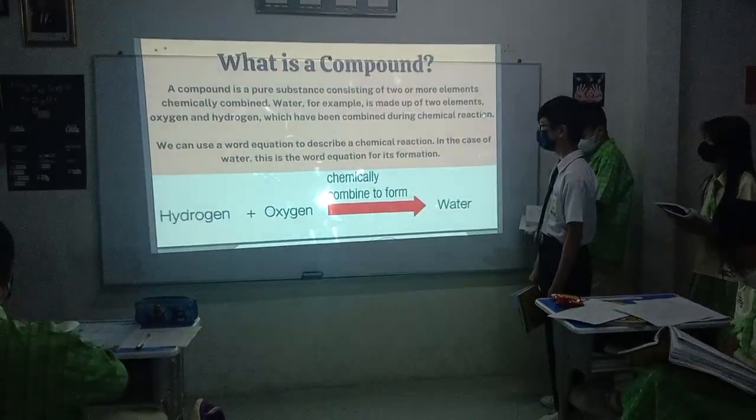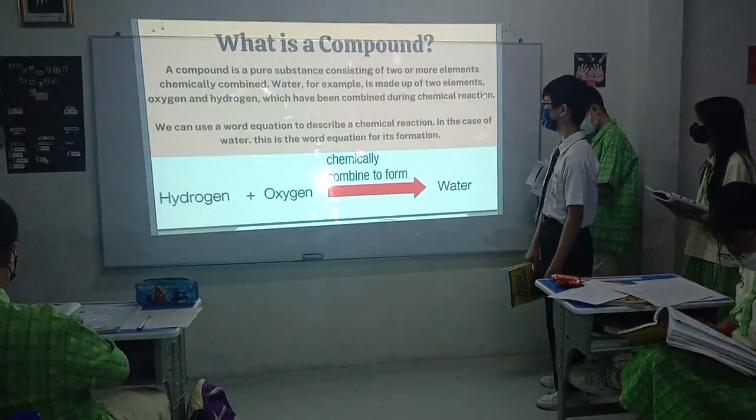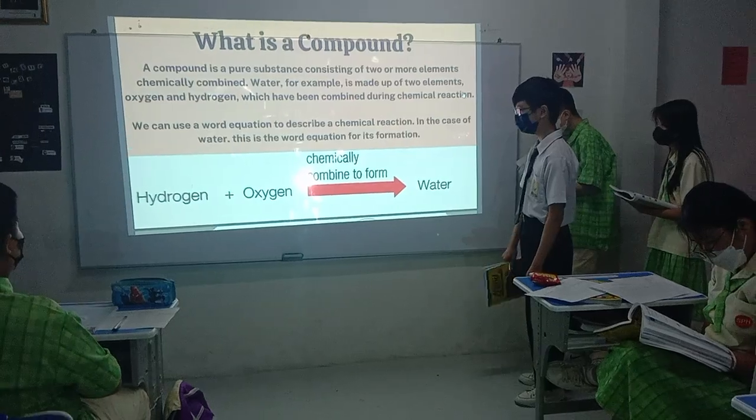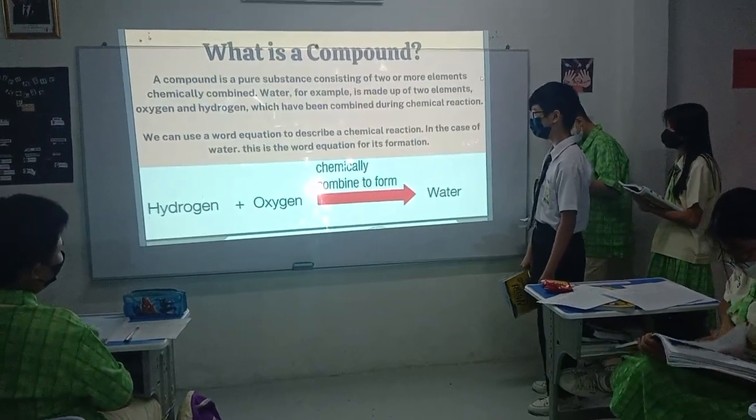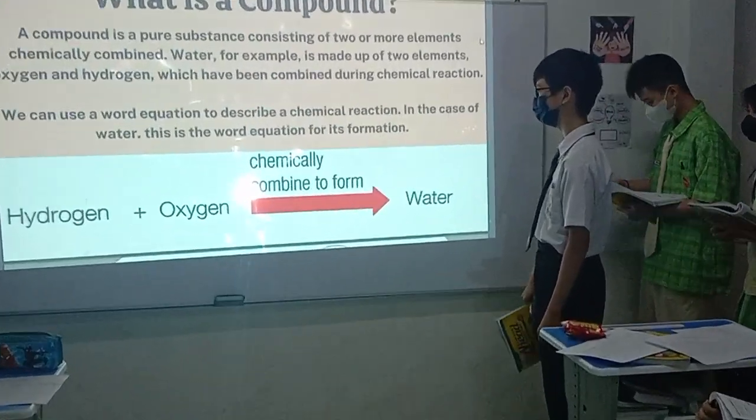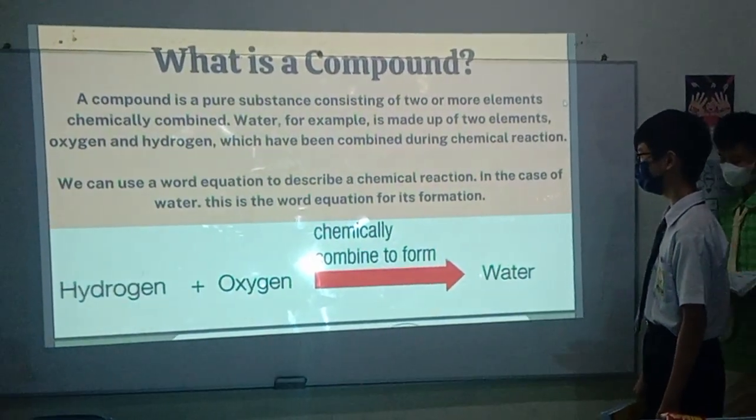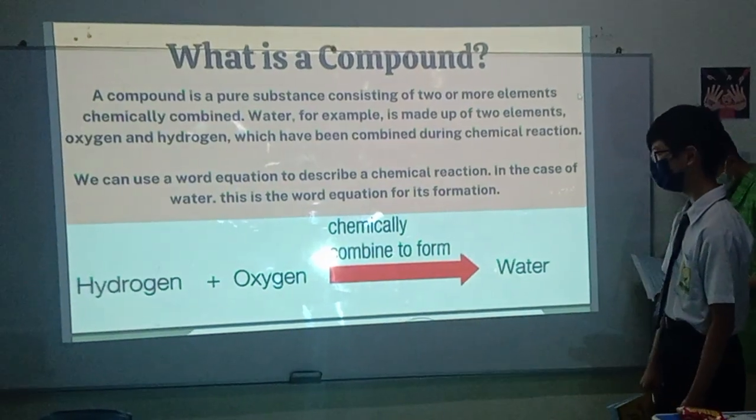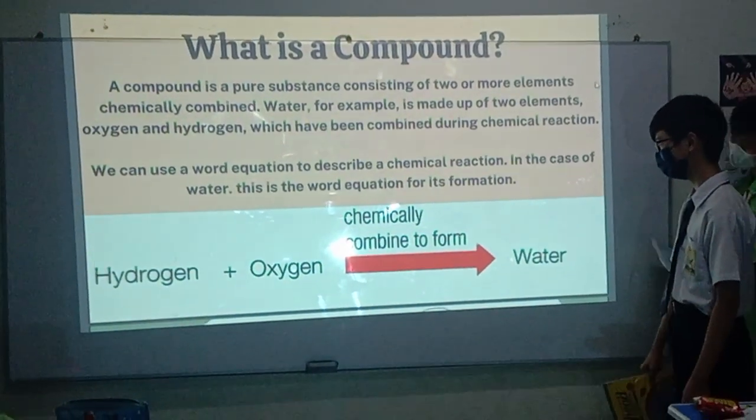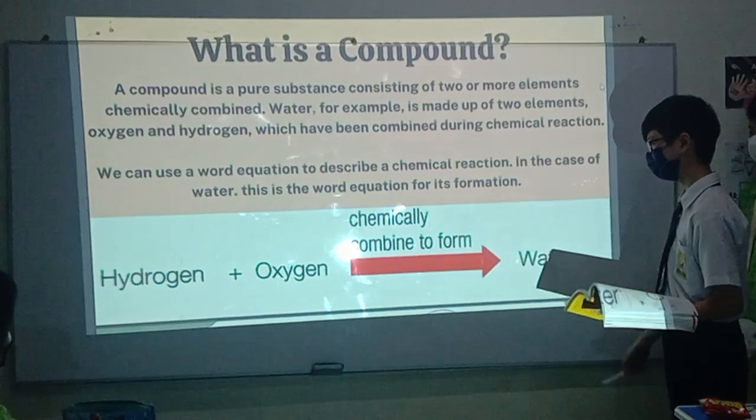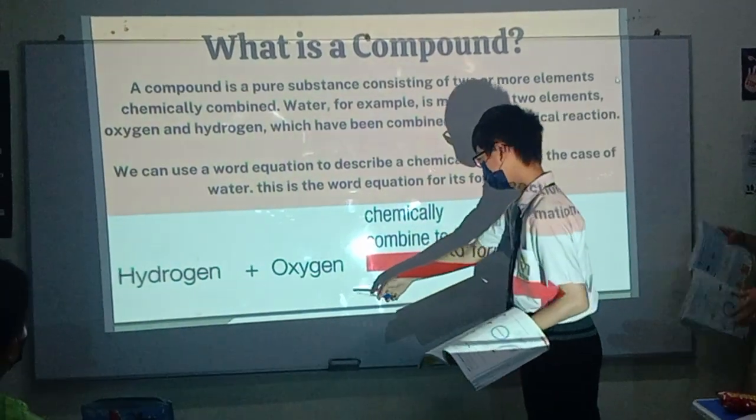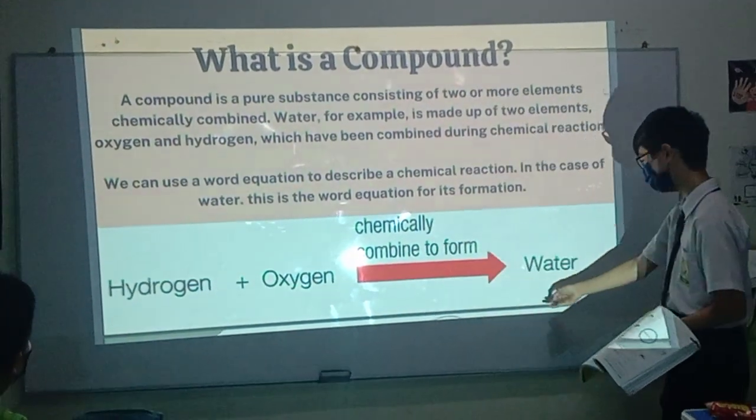Water, for example, is made out of two elements, oxygen and hydrogen, which have been combined during a chemical reaction. We can use a word equation to describe a chemical reaction. In the case of water, this is the word equation for its formation. Hydrogen and oxygen can be combined to form water.